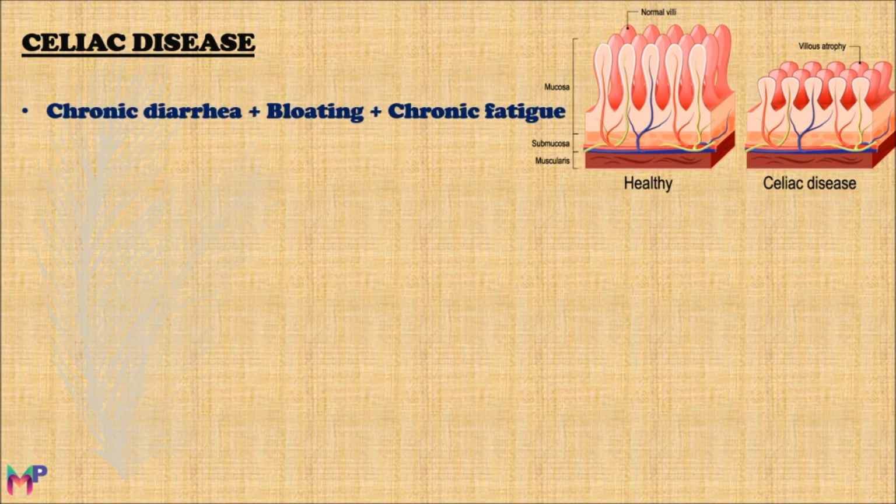The patient of celiac disease clinically presents with chronic diarrhea, bloating, chronic fatigue, and may also present with anemia because of chronic iron and vitamin malabsorption. The patient of celiac disease may also present with dermatitis herpetiformis, which are the characteristic itchy, blistering skin lesions that are formed due to IgA deposition in tips of dermal papillae.